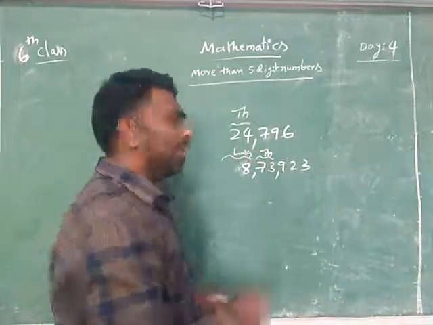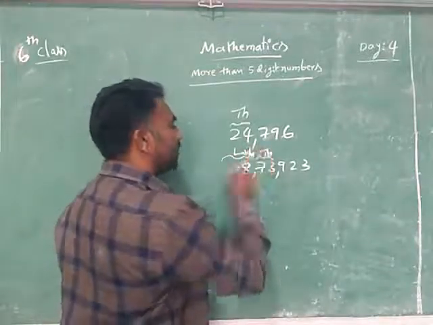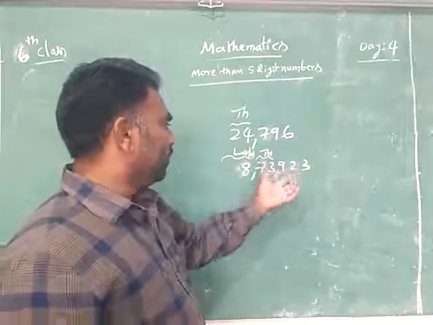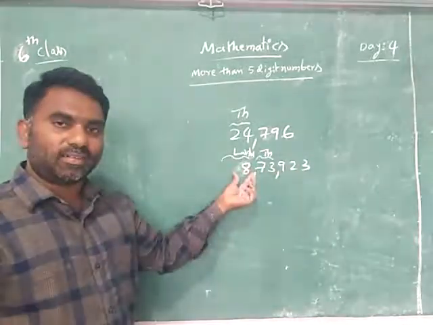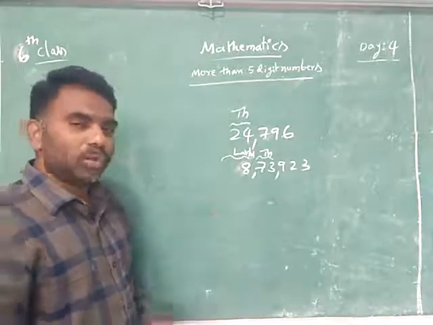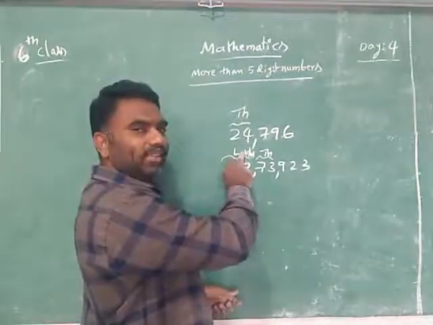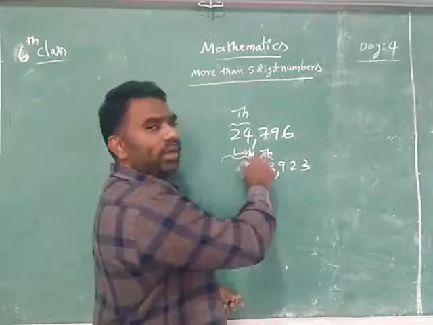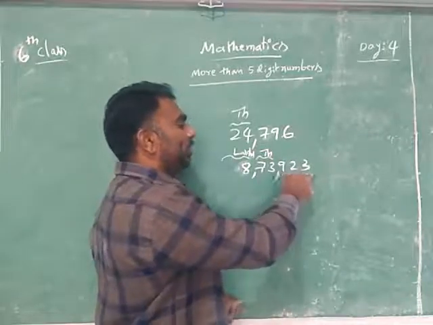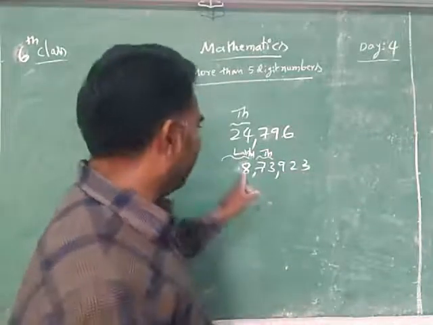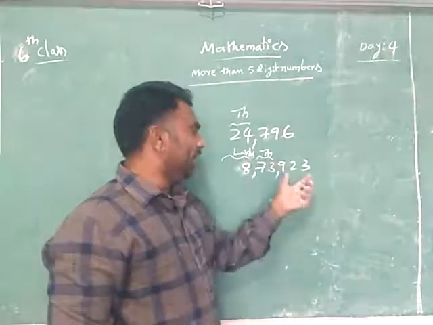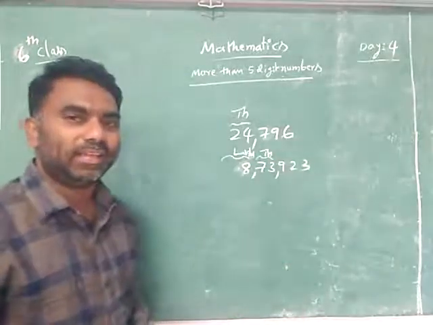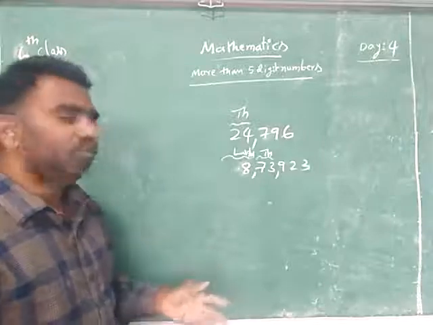What is that? Lakhs. This is the thousands slot and this is the lakhs slot. Easily we can read it now: 8 lakhs 73,923. So that is the way of reading.